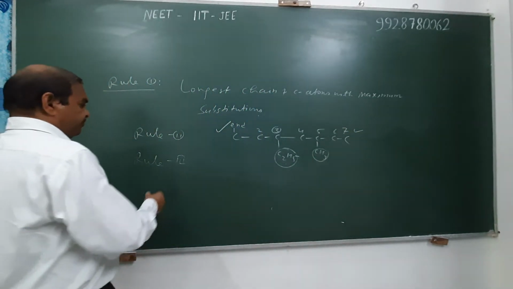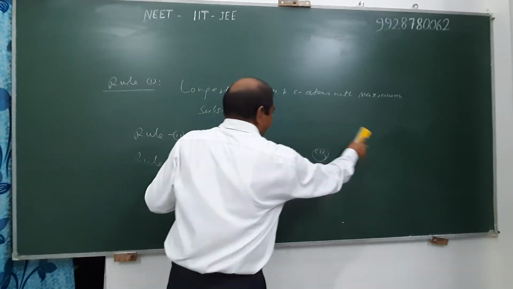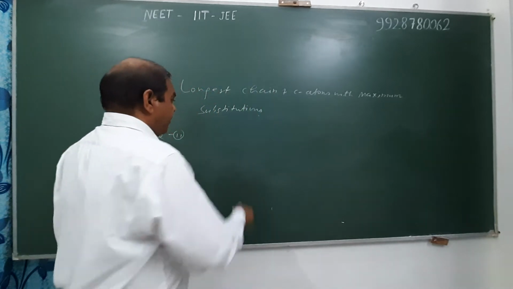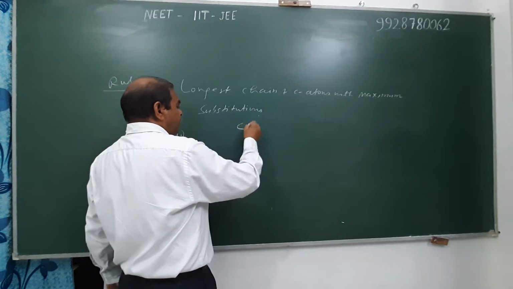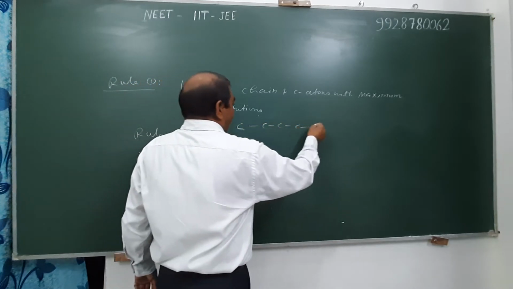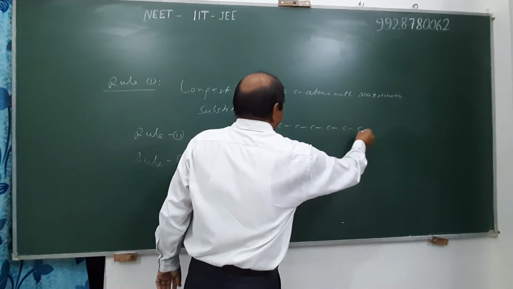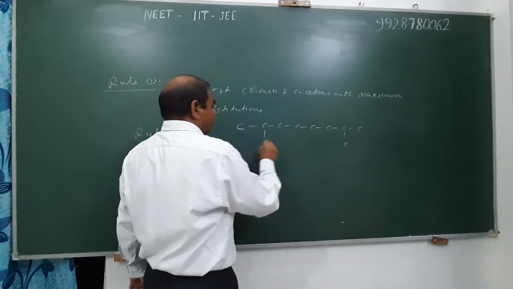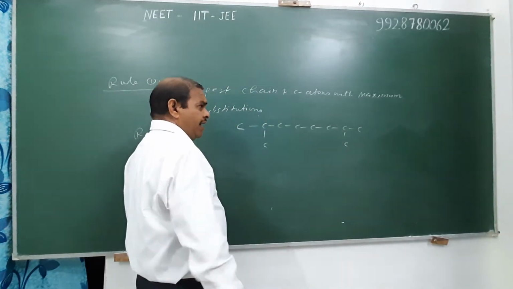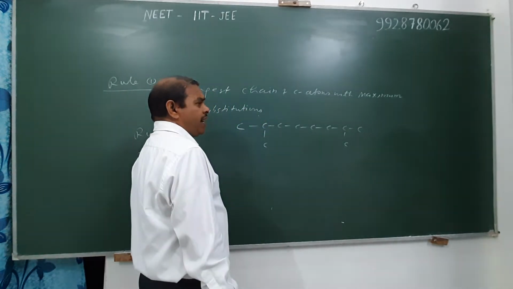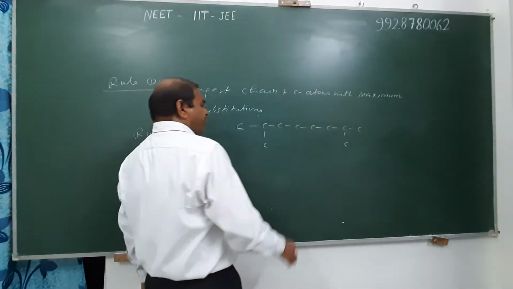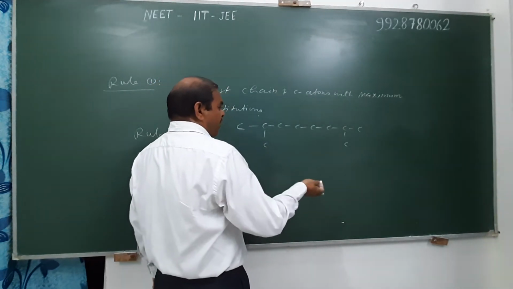Rule next: if two or more identical substituents occupy identical positions, the same substituent occupying identical positions, then we compare their positions one by one.